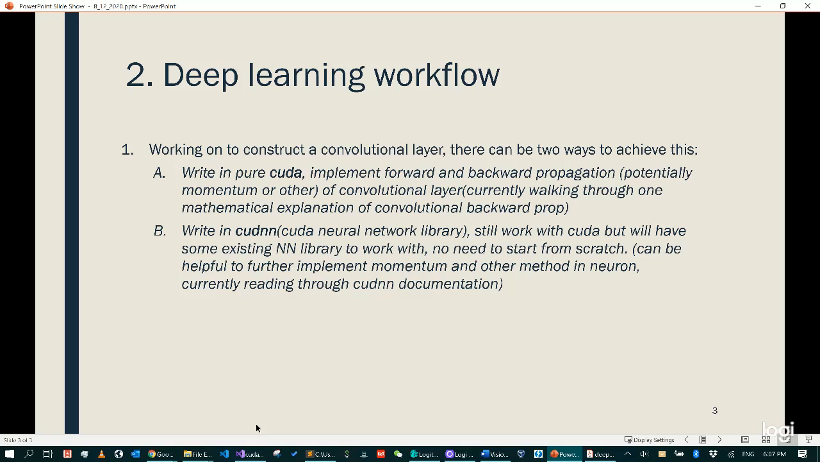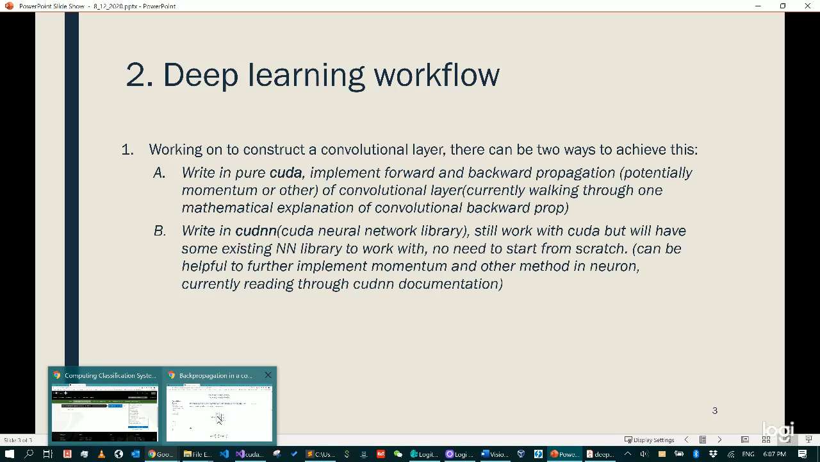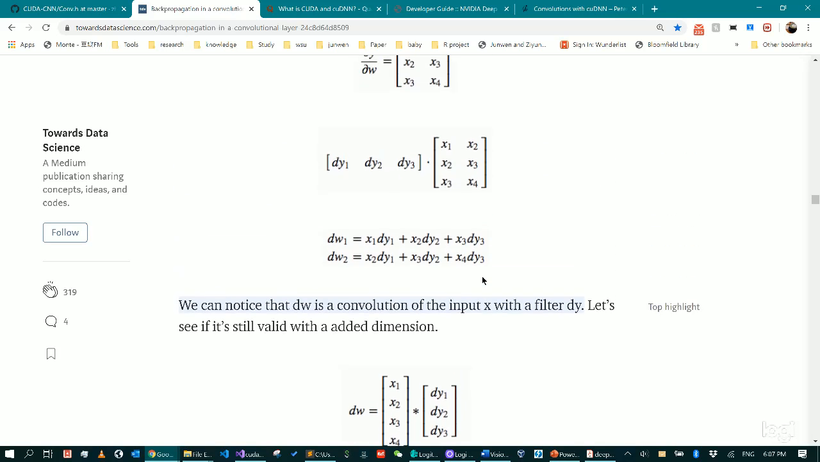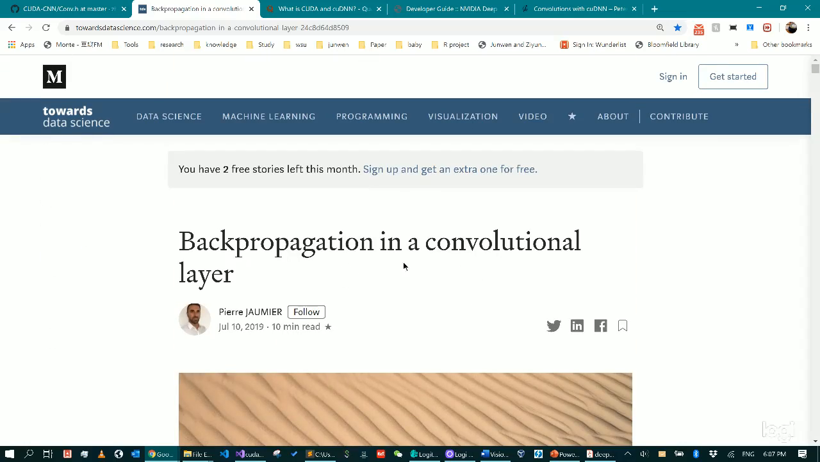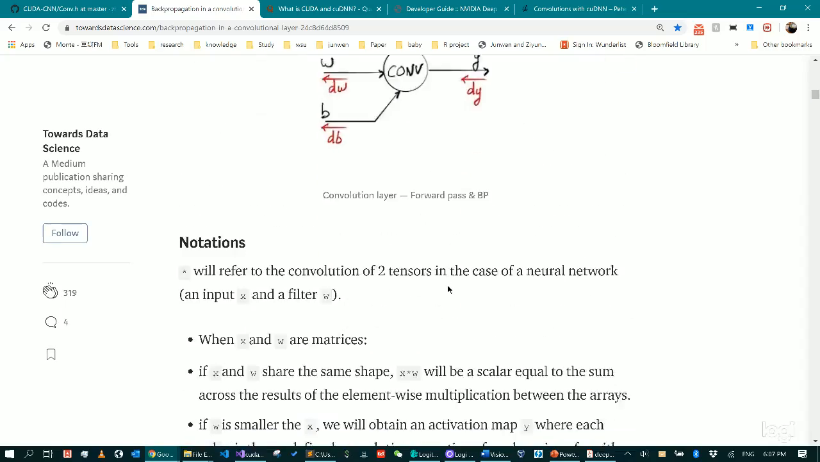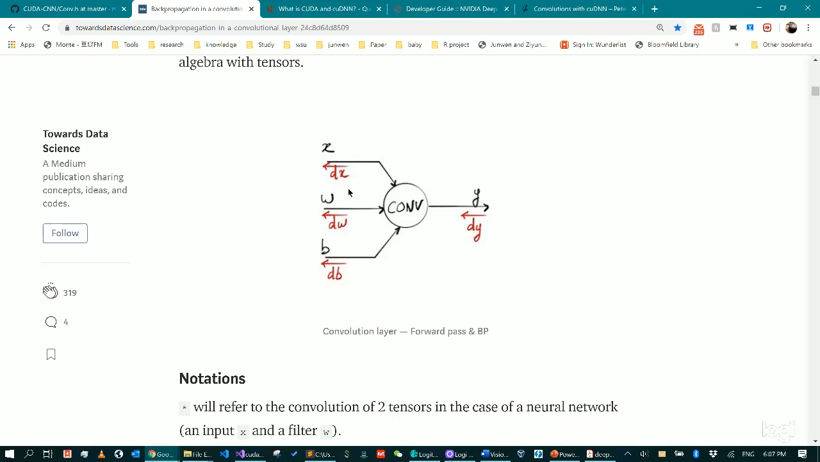I found a few resources I'm currently reading through. Basically this is one of the examples that goes through the back propagation in the convolutional layer. And basically we're going to update the inputs.